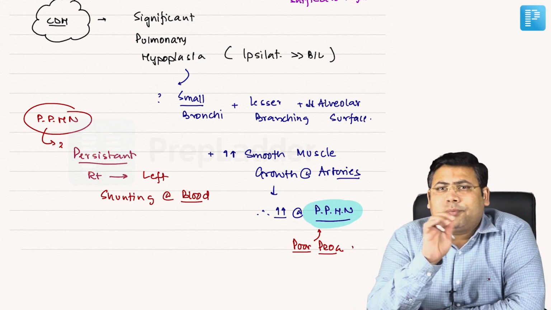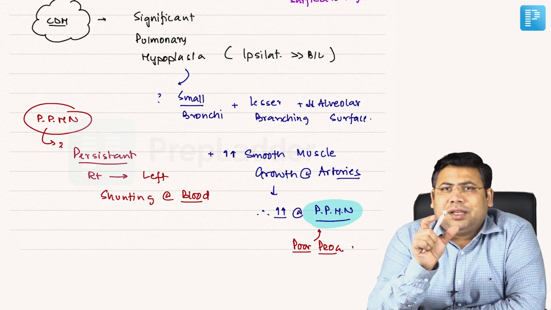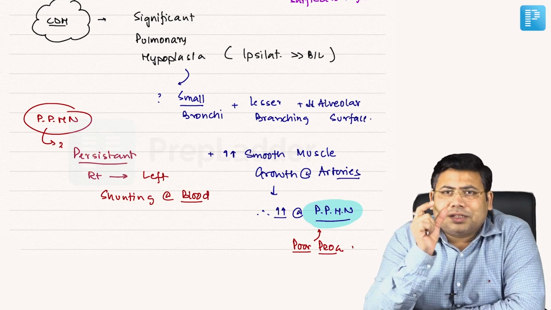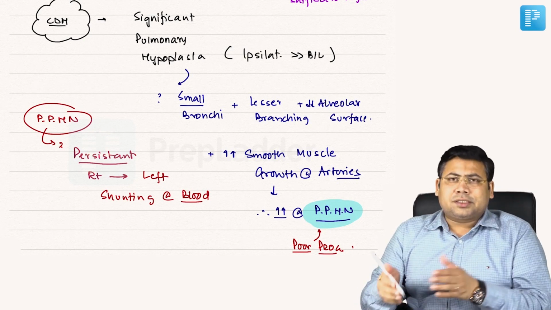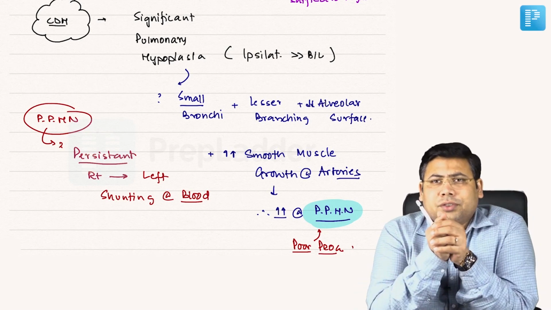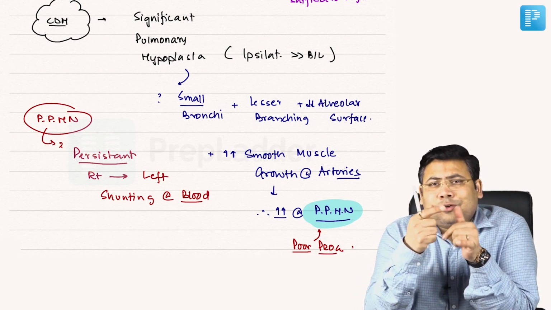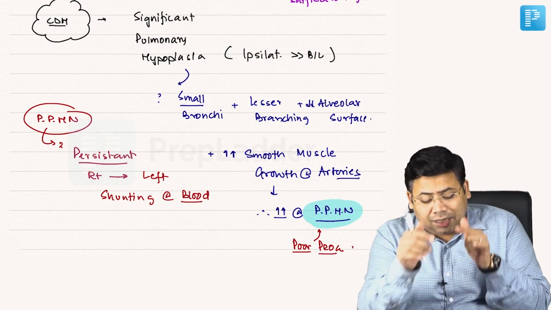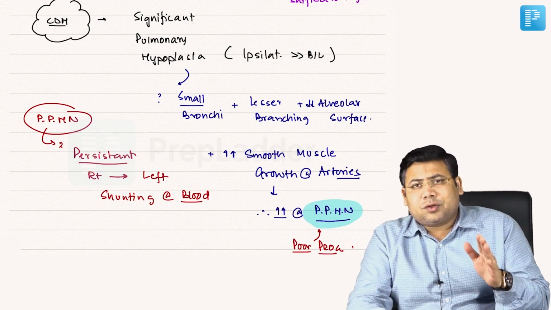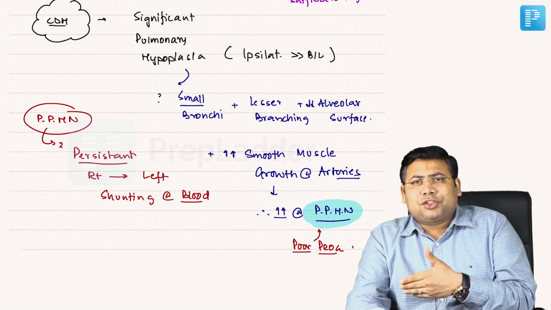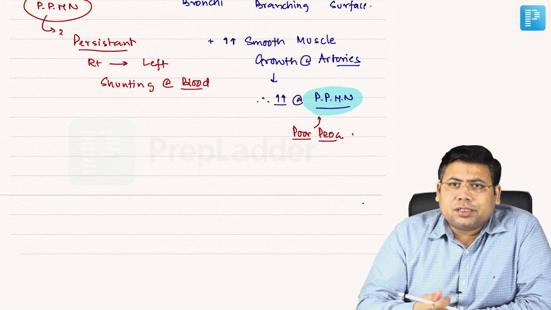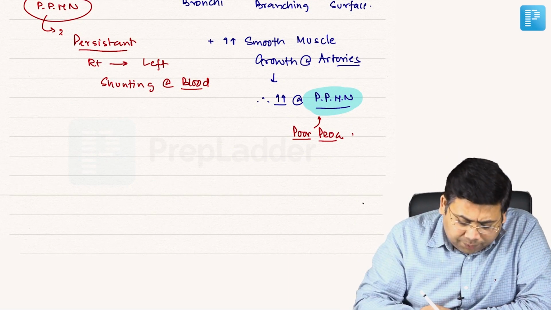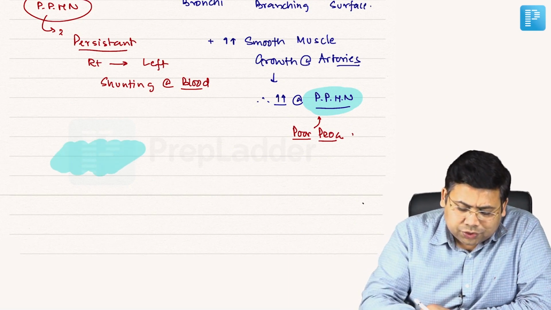Because there is a significant difference between preductal and postductal oximetry levels, and the reason behind this is persistent pulmonary hypertension. The blood is not getting oxygenated, because of the pulmonary hypertension the blood is shunted from right to left. Now let us try to understand a few important things about the approach to the patient.